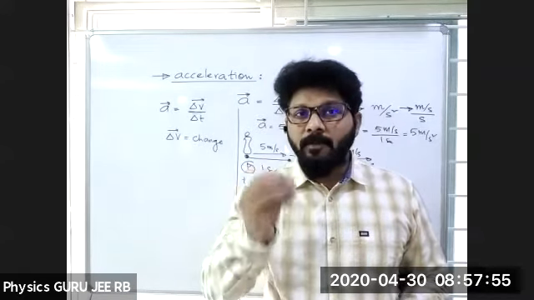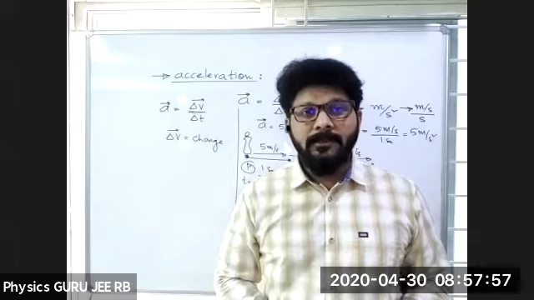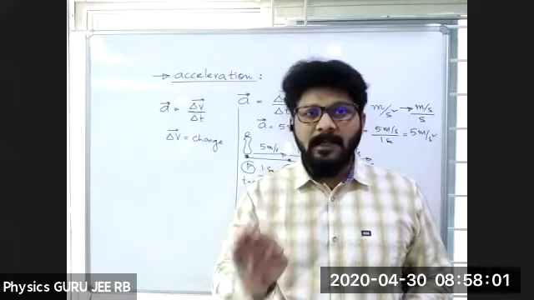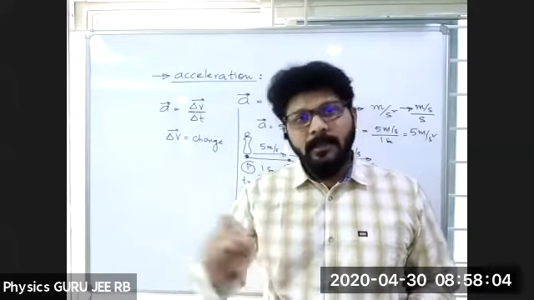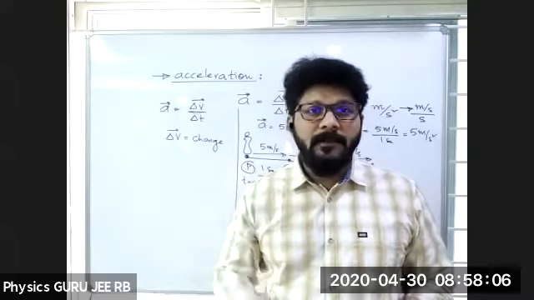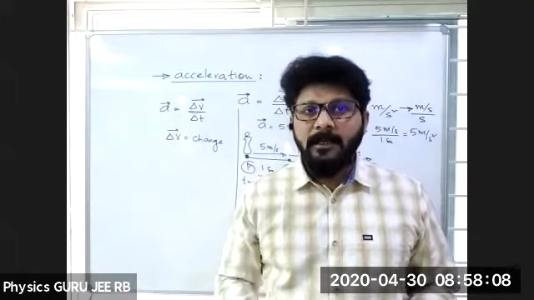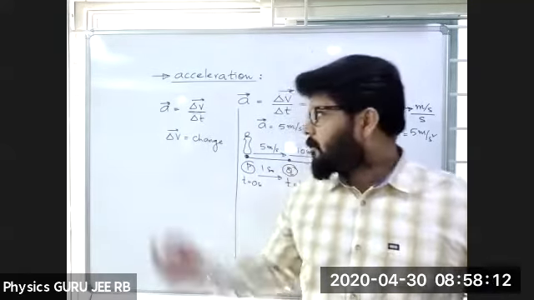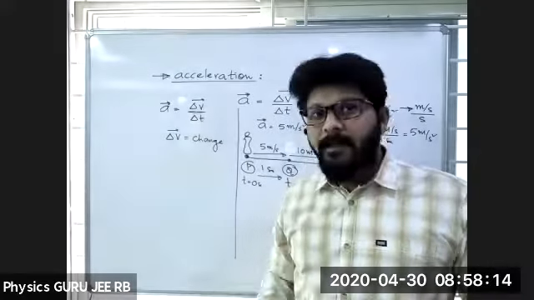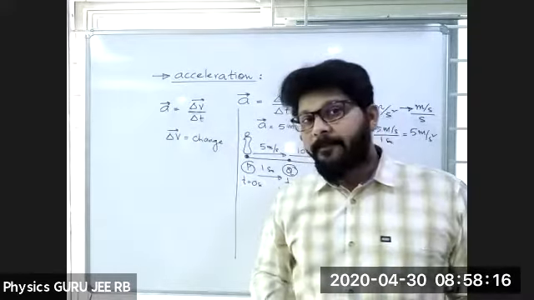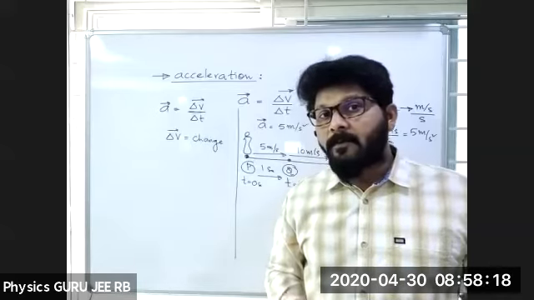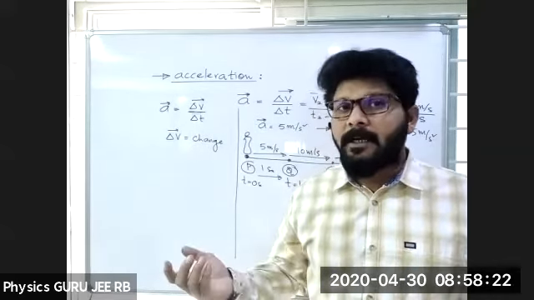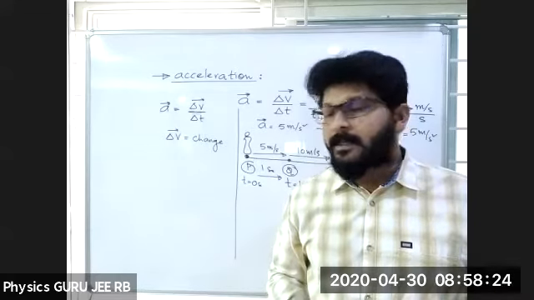It should have both magnitude and direction, basic points, and it should obey vector laws of addition. That is the second level of thinking about vectors. Now, is delta T a scalar or a vector quantity? It is a scalar quantity, obviously.